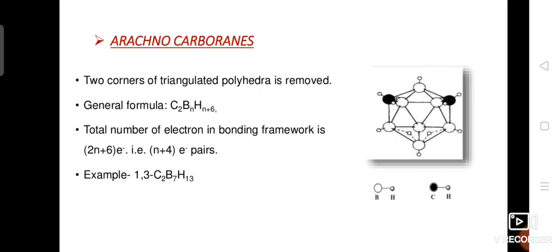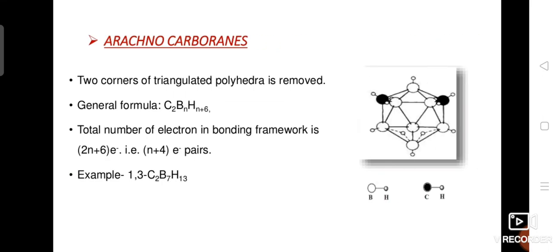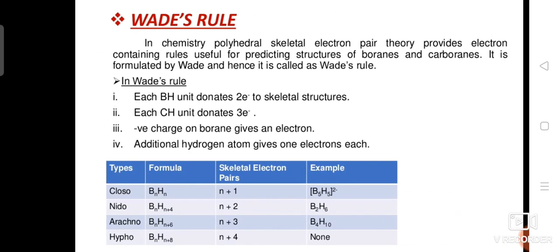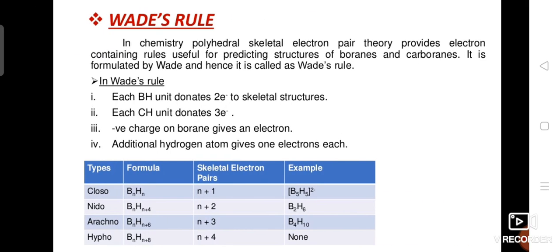So that is nidocarborane. And the same for arachno, the general formula is C2BnHn+6, and the number of electron pairs present is n+4. An example is C2B7H13, an arachnocarborane. So this is Wade's rule. From Wade's rule, we can calculate the skeletal electrons.